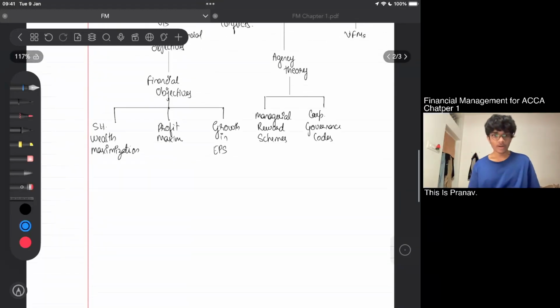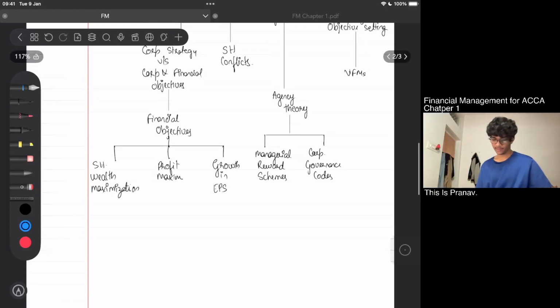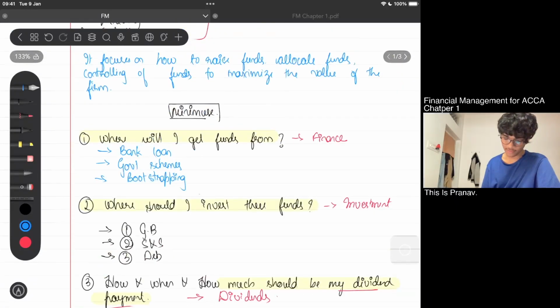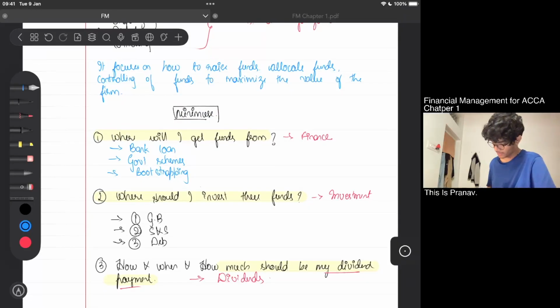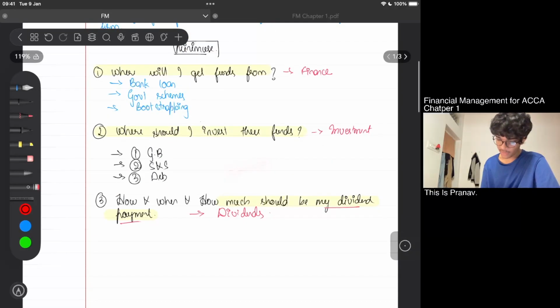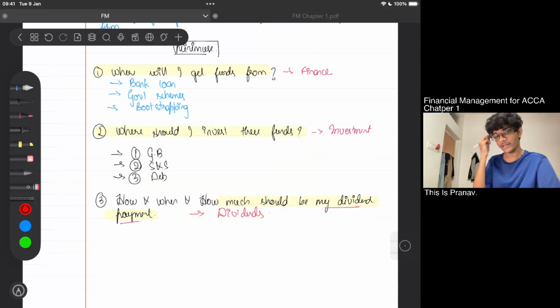So now we'll start with what the manager should take into account while taking any decision. Before taking any of these decisions, the financial decision, the investment decision, and the dividend decision, what should be kept in your mind?